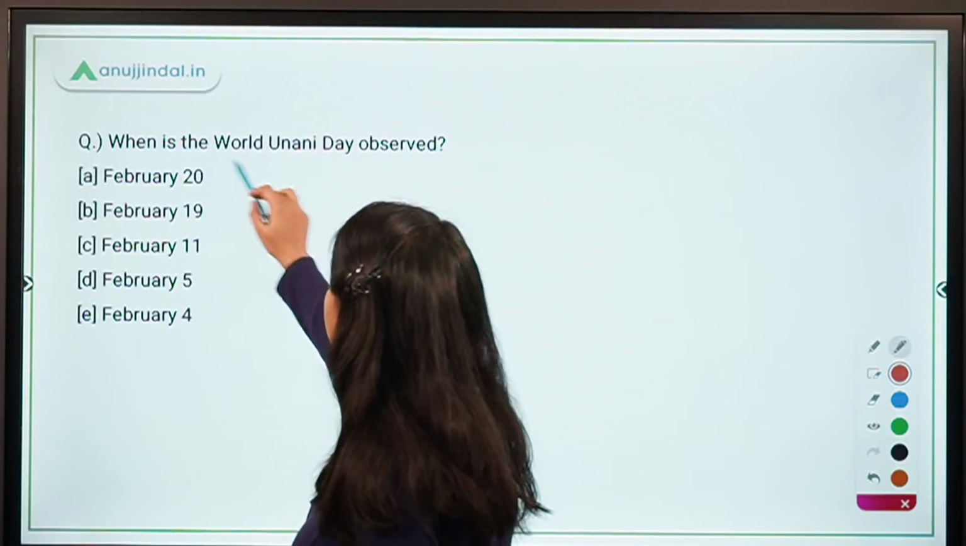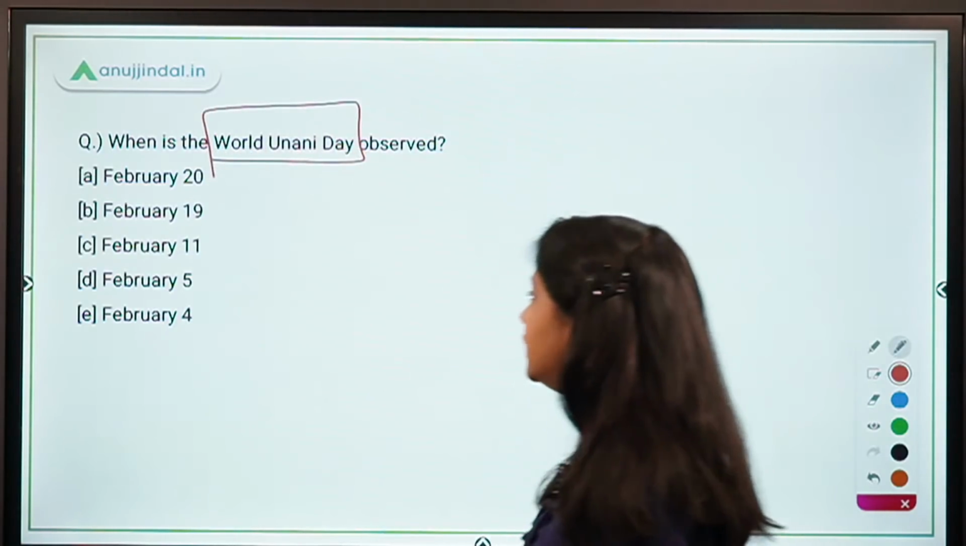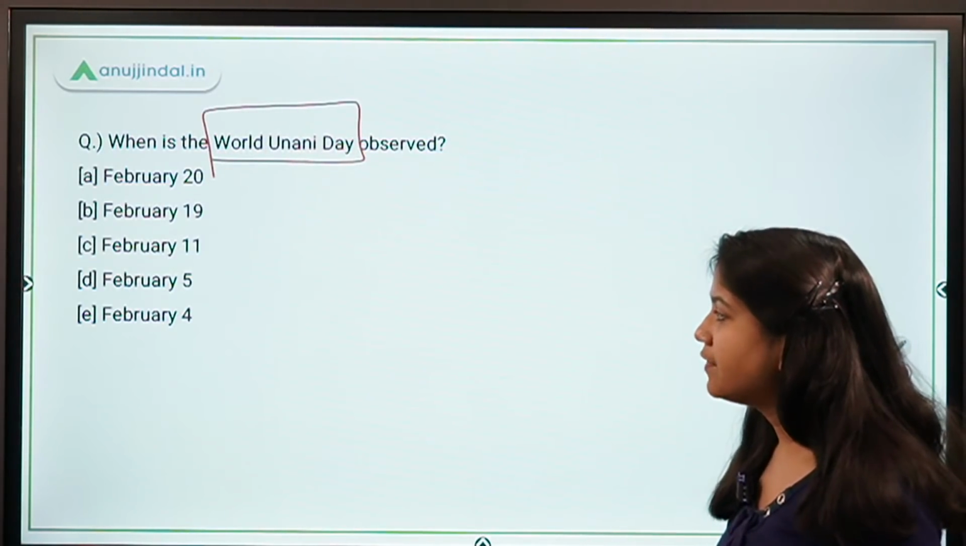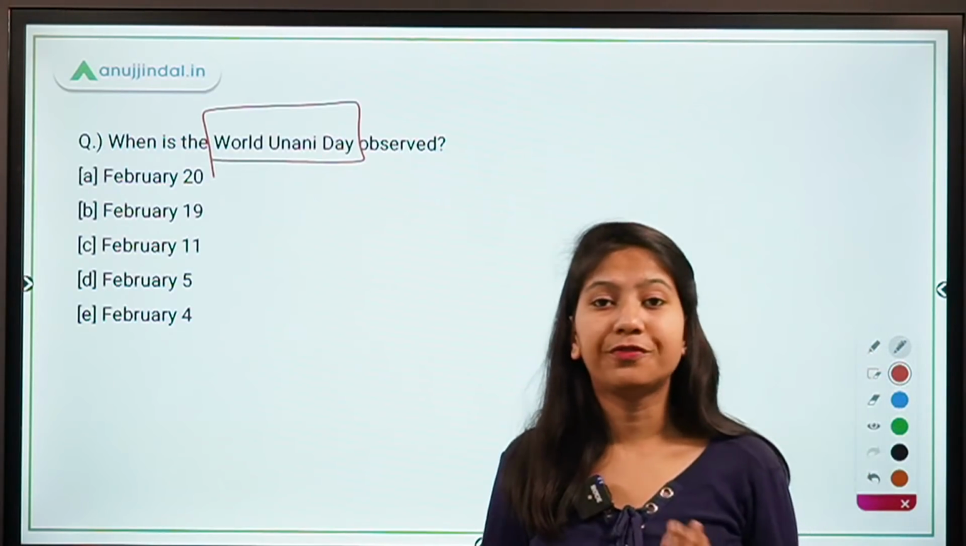When is the World Unani Day observed? February 20, 19, 11, 5 and 4. What is the date of Unani Day?